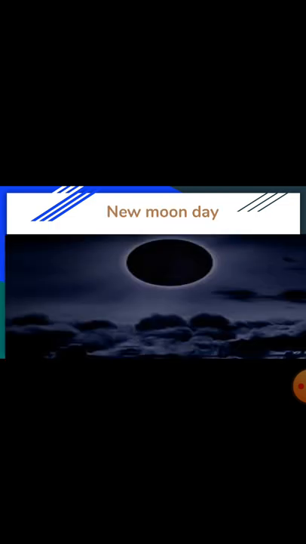On a new moon day, we cannot see the moon in the sky. This day occurs when the moon is located between the earth and the sun. The other name of new moon night is called Amavasya.